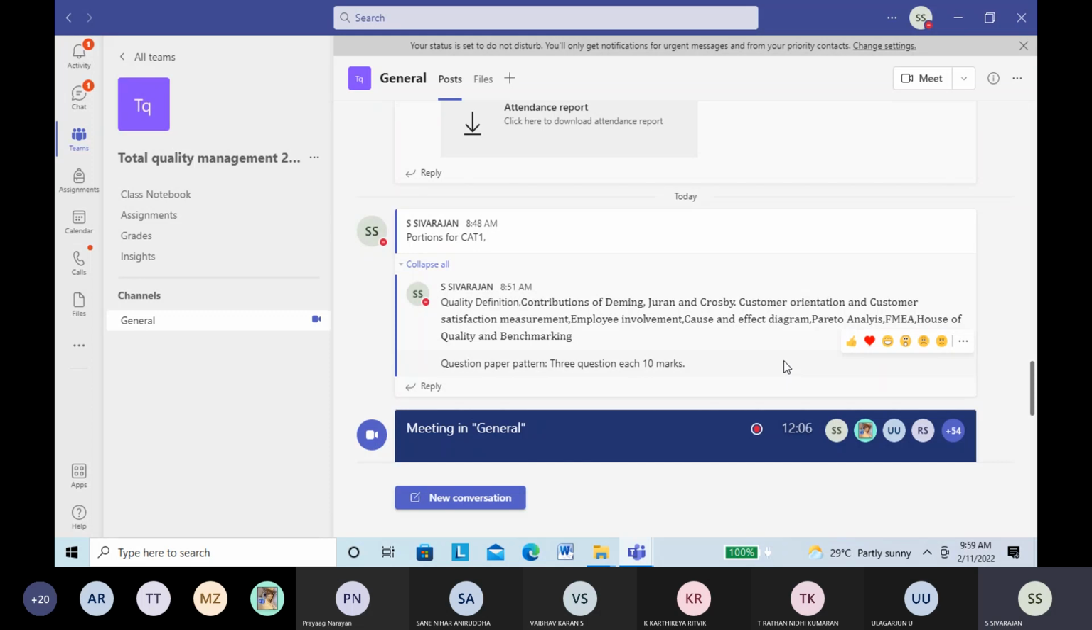So minimum 3 failure modes should be identified, because it is a full-length question, and all the columns should be filled. RPN, of course. So severity number, detection number, occurrence number, and then you have to find out the risk priority number, and then you have to give some recommendation. So that is about FMEA.